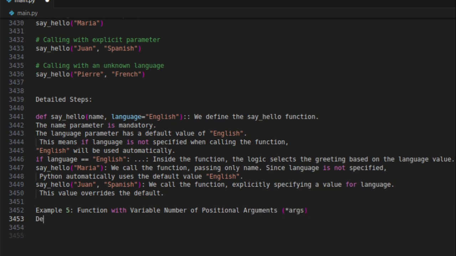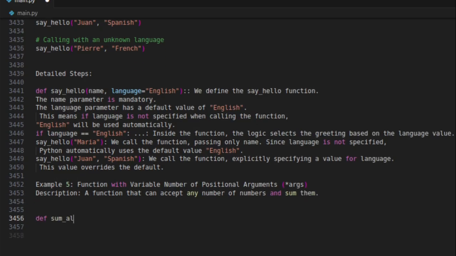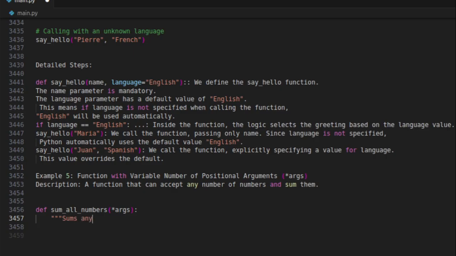Example 5, function with variable number of positional arguments, *args. Description: a function that can accept any number of numbers and sum them. Sums any number of provided numbers.